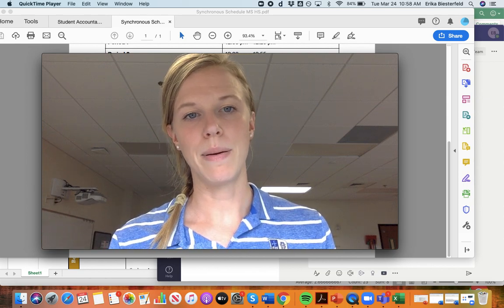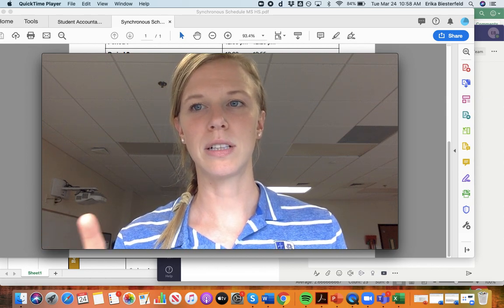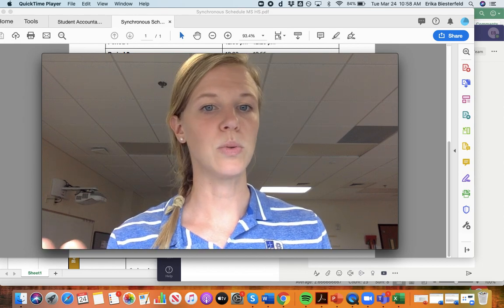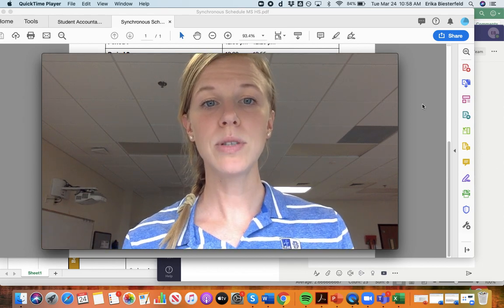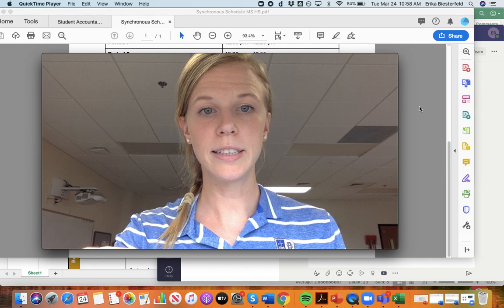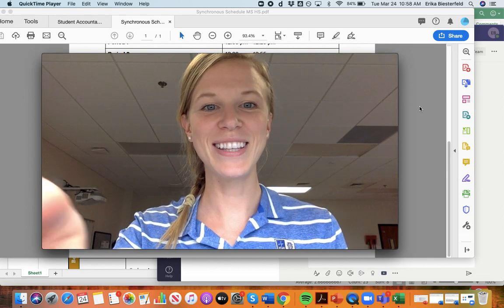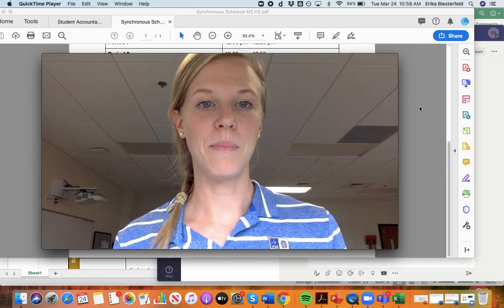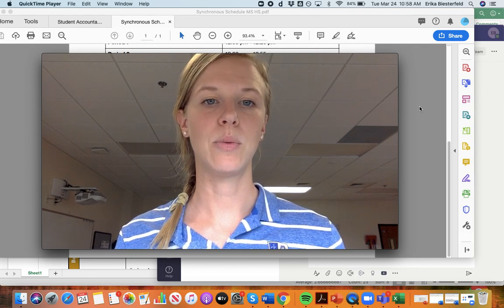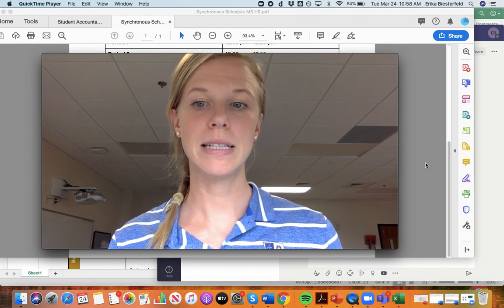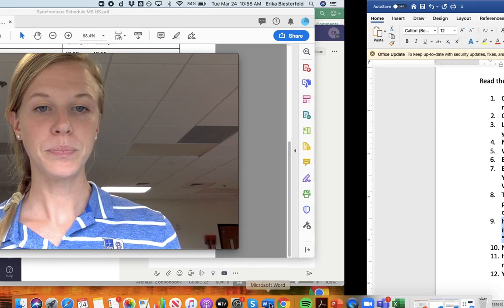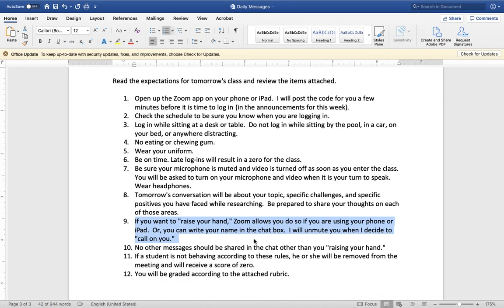On the iPhone and the iPad, it's a little bit easier. I think you just have to click the three dots and then a little hand will appear that you can press. I will see a notification for that somewhere over here on my side of the screen. And when I see that, when we have a chance, I will then call on you to ask your comment. Alternatively, if the chat is enabled, and I'm not sure if I'm going to keep that enabled or not, you can also just write your name in the chat box, and that will also show me that you are raising your hand.